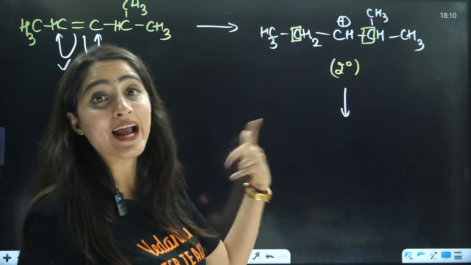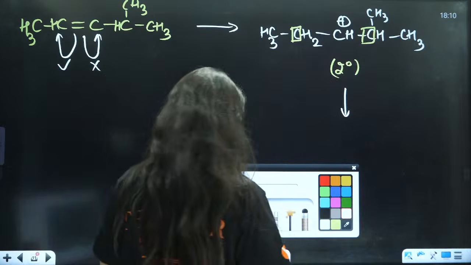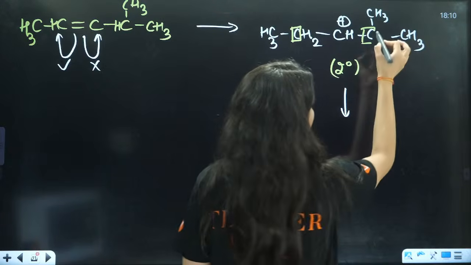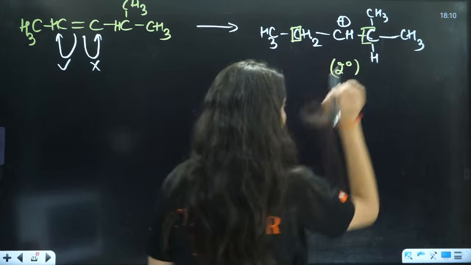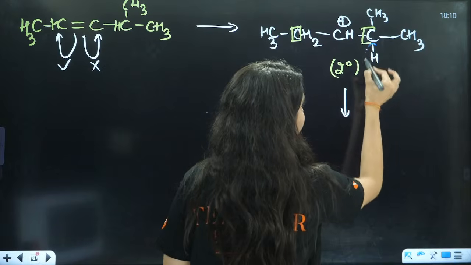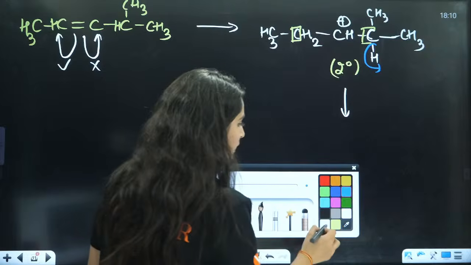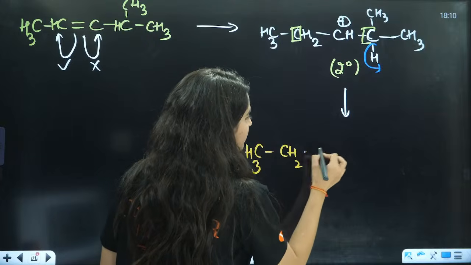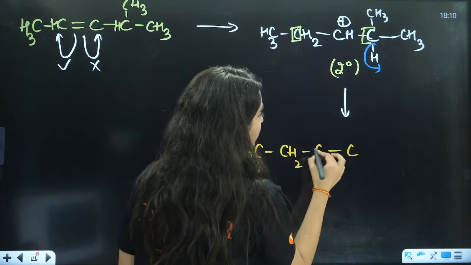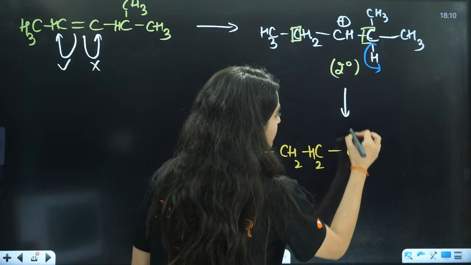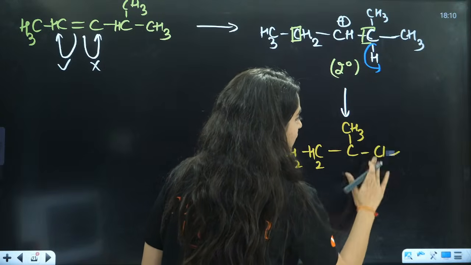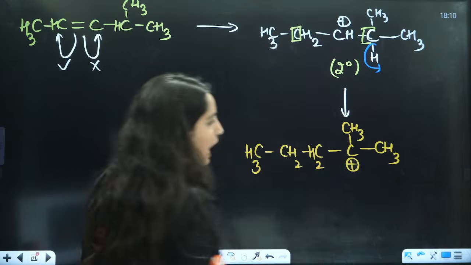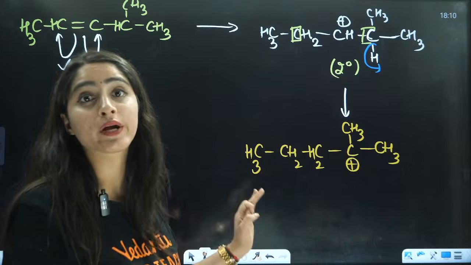By the hydride shift. This hydride present here, this hydride that I am drawing here, this is C, this is H. This hydride will shift to this position, and then what you will have, this is CH3, this is CH2, this is C, this hydride will shift here, it will be CH2, and hence you will have CH3, CH3. Now tell me, what is the degree of this carbocation? Now this carbocation is a 3-degree carbocation, right?